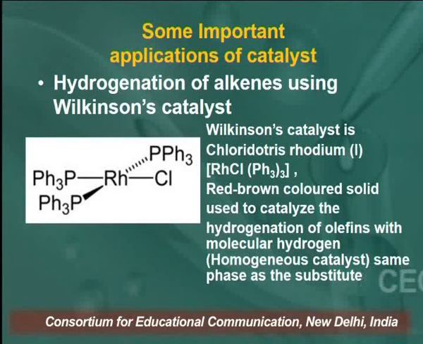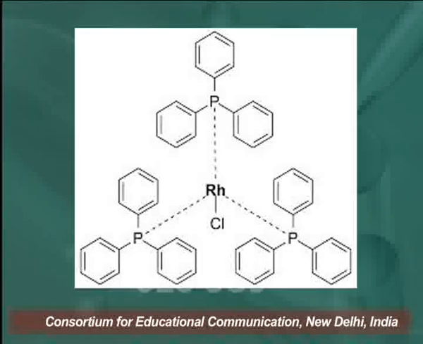So, Wilkinson catalyst is a very important catalyst used in hydrogenation of alkenes. This is the structure of Wilkinson catalyst. Rh is rhodium, which is a metal, and that metal is attached with three triphenylphosphine ligands.